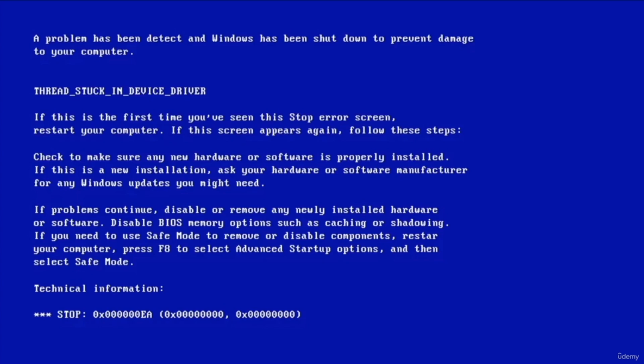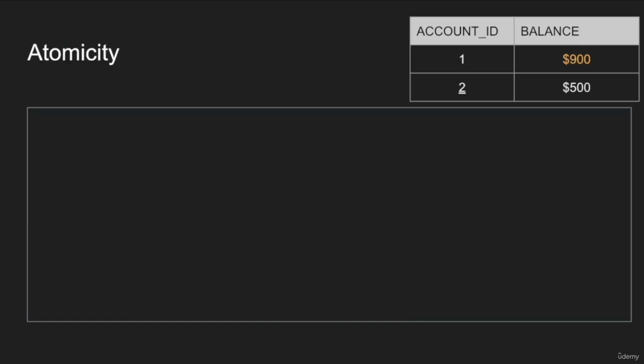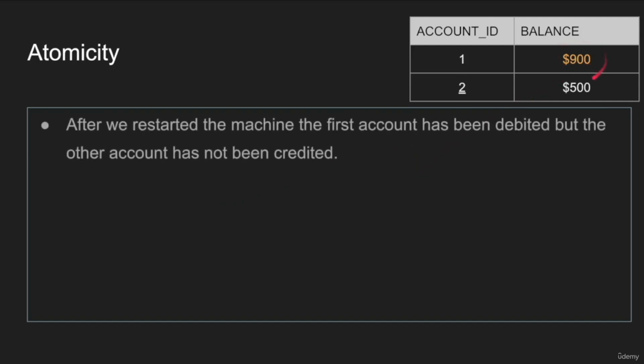Database crashed. I did one change, and the second change I wanted to do, but the database crashed. We restarted the database. And let's assume this is a badly implemented database system. This is what we see when we restart the system. We see 900 here.